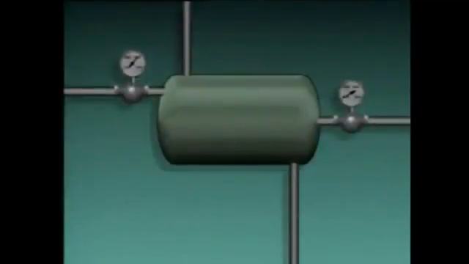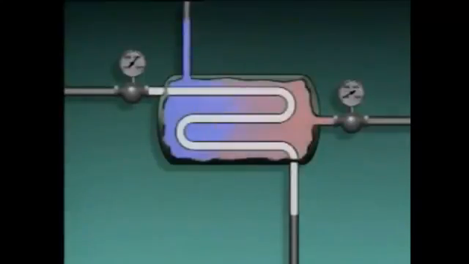Other processes exhibit similar responses to operating changes. For example, in this heat exchanger, steam is used to heat water for a process. The steam flows through coils in the water heater, while the water flows around the coils. At the moment, the temperature of the steam entering the heater is 400 degrees Fahrenheit, and the temperature of the water leaving the heater is 200 degrees Fahrenheit.